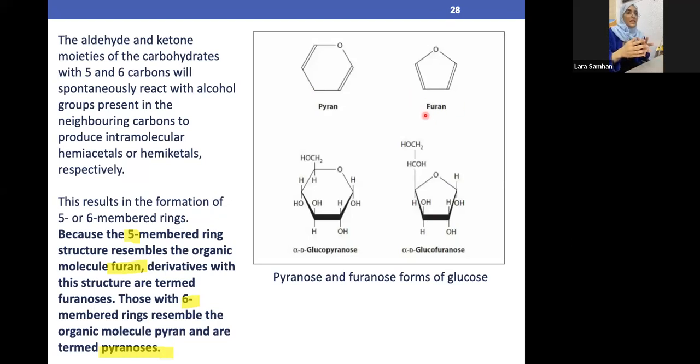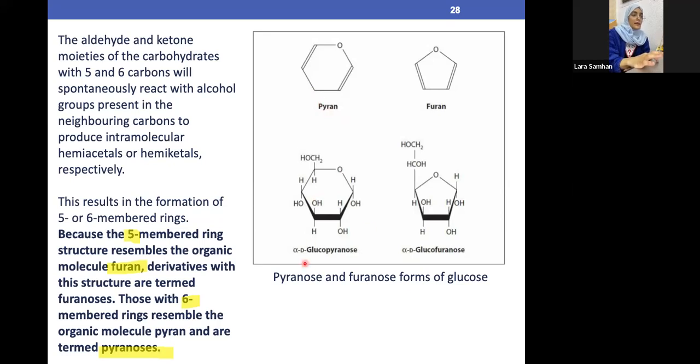Just remember, furan is like an oven. This oven takes 5, for example, cupcakes. So furan is basically 5 carbons, and pyran starts with P; if you flip the letter P, it turns into 6. So it's a 6-carbon molecule. It's an easy way to remember how many carbons each carbohydrate has.